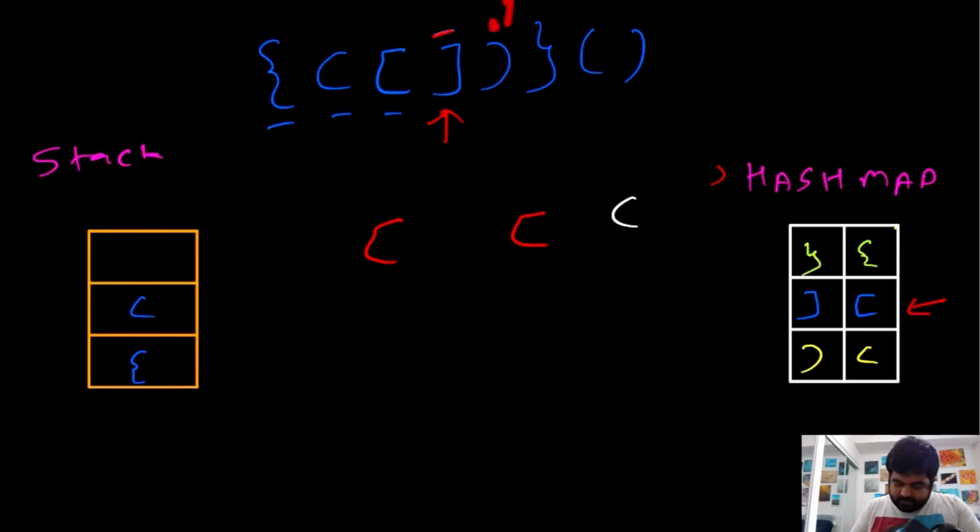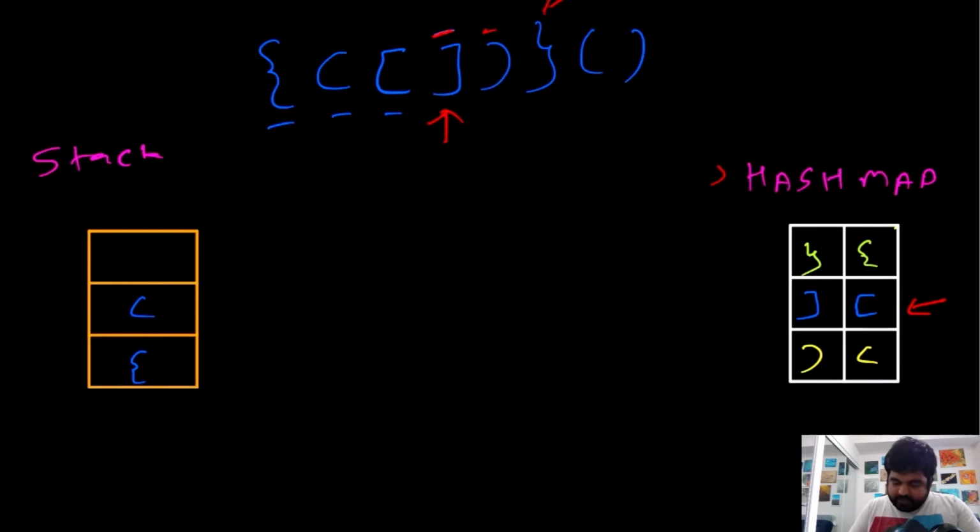Again, this is also a closing bracket, so we will have to pop a value out, and we get a value that looks like this from our stack. Now we check, for this particular bracket that we were iterating over, what is the corresponding value inside the hash map. The key is this one, and the corresponding value is this one. The value we found from our hash map is also this one, and they both are the same. So we can say okay, we are good up until this point.